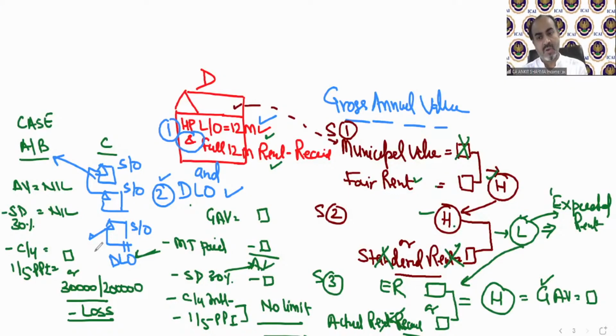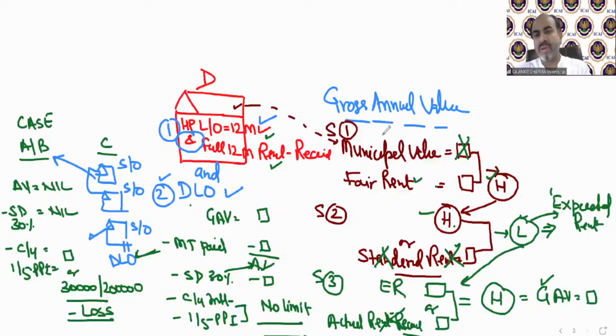So I've already explained to you, if the municipal value is not given in the question, we will skip that value. The fair rent will be treated as higher. If suppose standard rent is not given in the question, then whatever is higher is treated as expected rent. That is treated as lower also. So if any value is missing, these are technically fixed values.